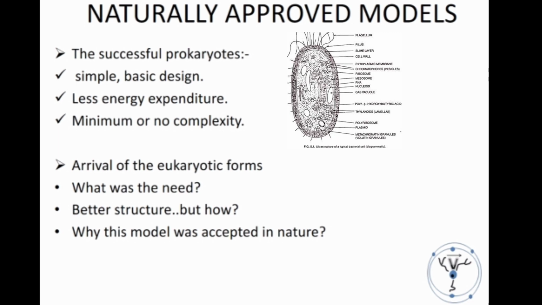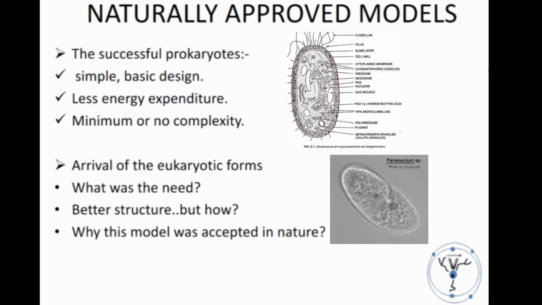Now the question here is, when the prokaryotic cells were already successful in thriving and surviving, what was the need for the eukaryotic forms to emerge? Did they have any better structure than the prokaryotic cells? And even if they did, how did that structure prove to be a better one?